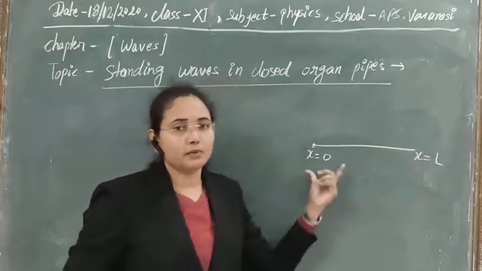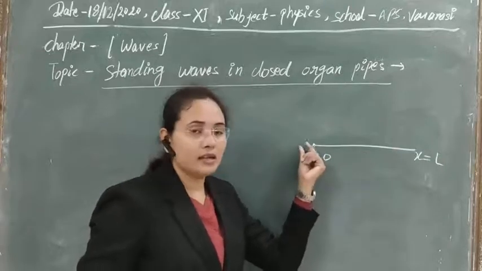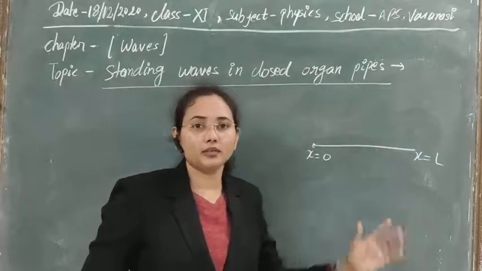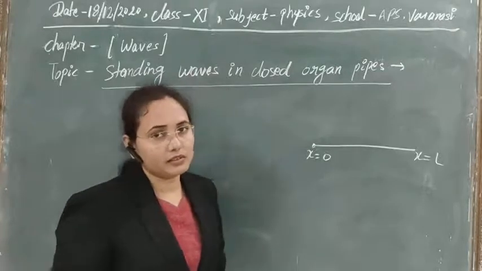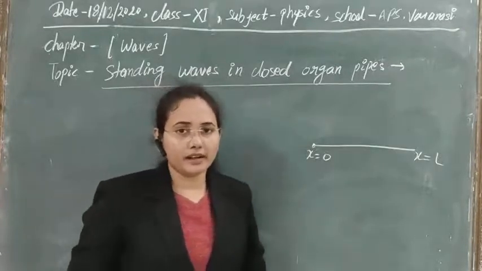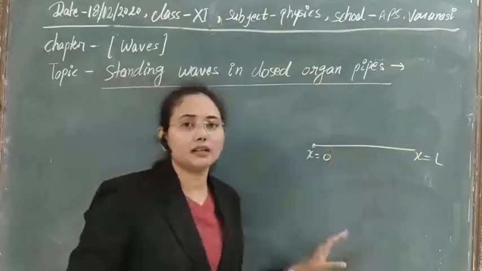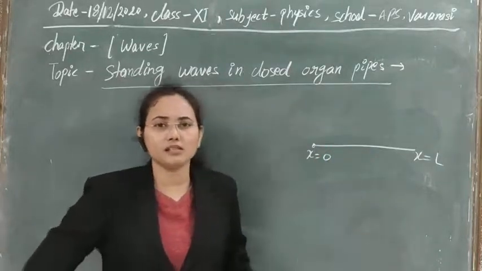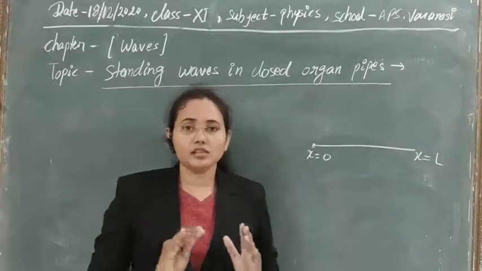Now air flows in at this end, travels through, and is reflected back, and due to their superposition a new type of wave is formed, known as a longitudinal standing wave. The graphical and mathematical treatment is the same as we already discussed for the stressed string.